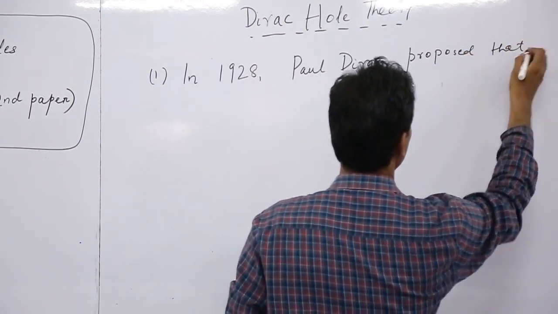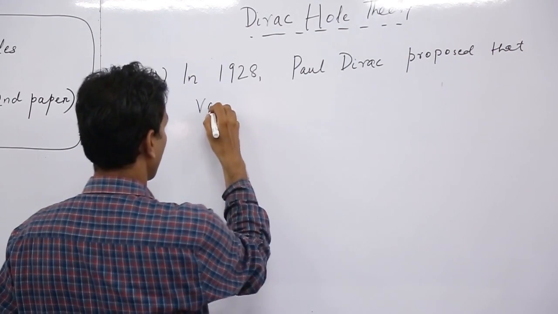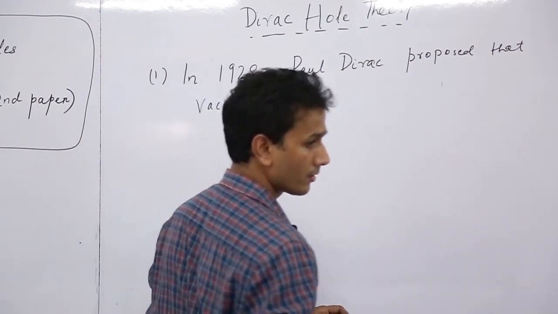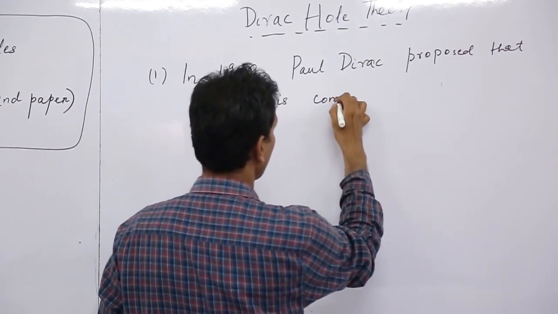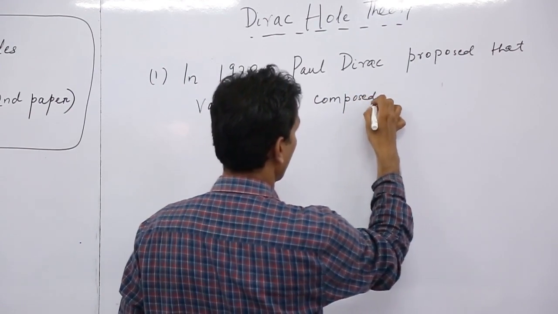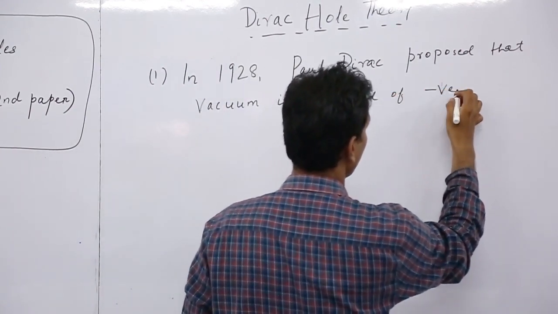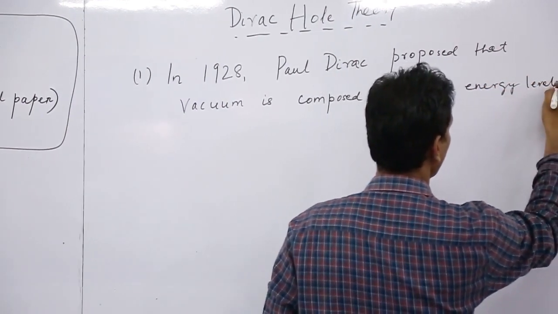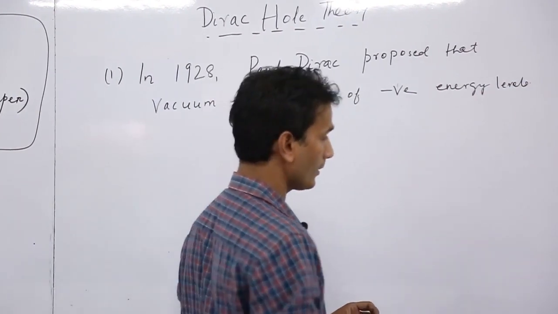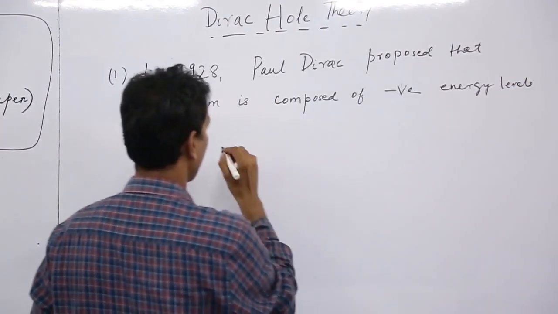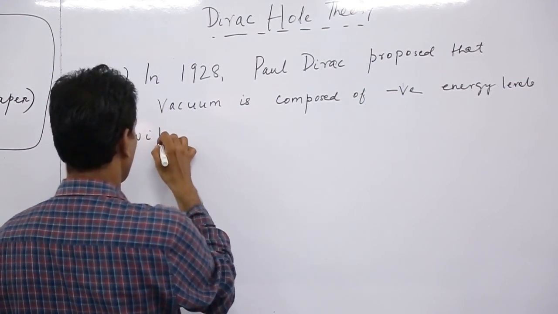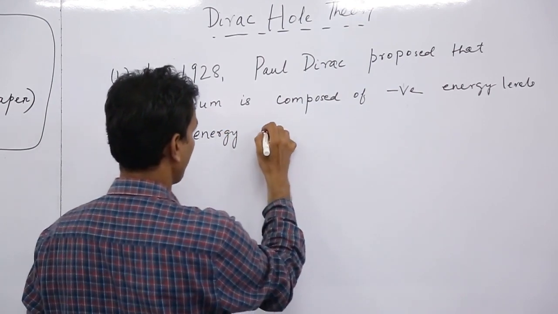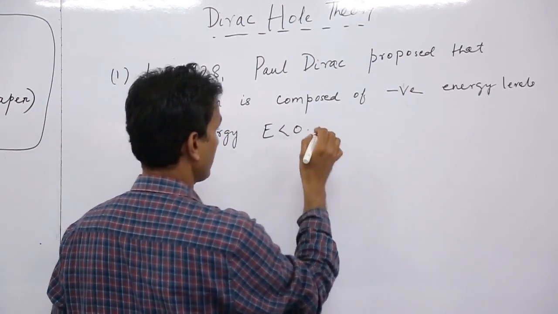Proposed that vacuum is composed of negative energy levels, with energy that is negative, E less than 0.